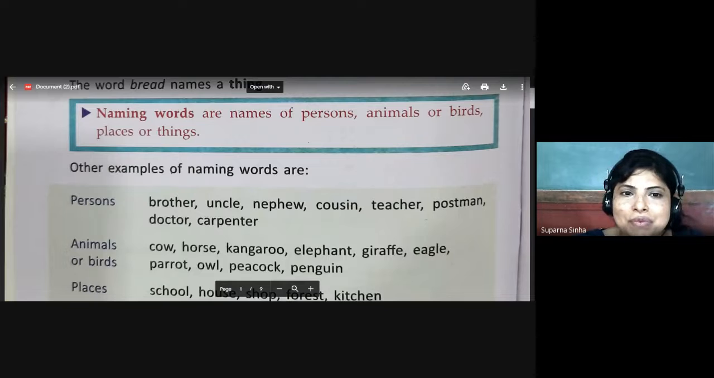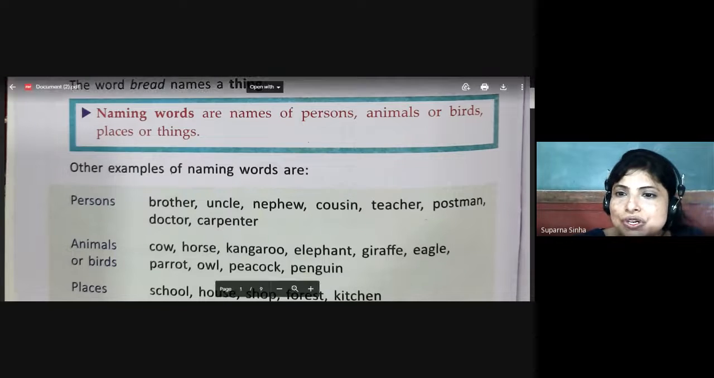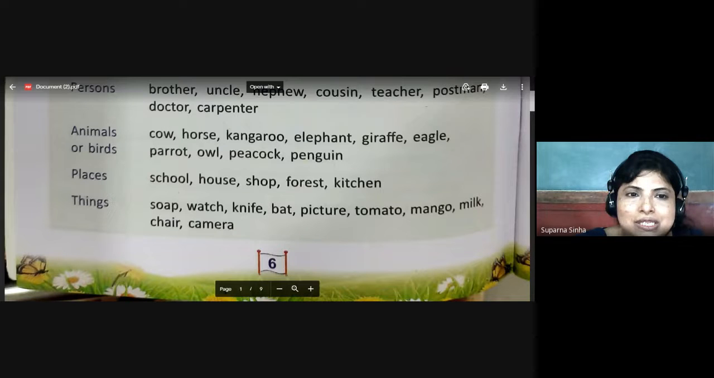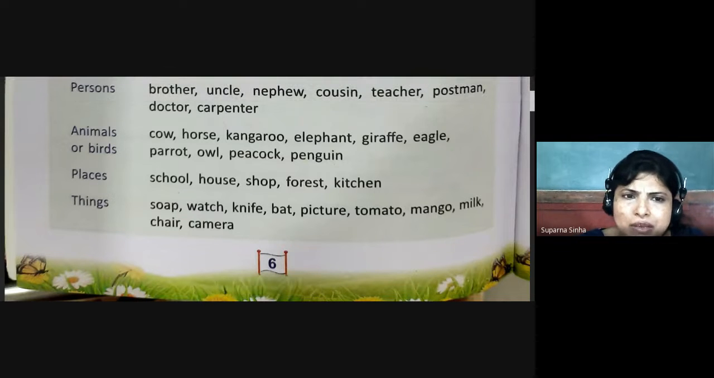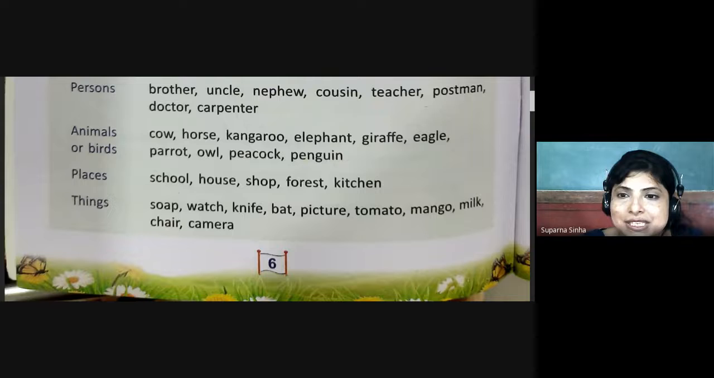Other examples of naming words: the names of persons are naming words, they are brother, uncle, nephew, cousins, teachers, postman, doctor, carpenter. They all are persons. Now, animals or birds: cow, horse, kangaroo, elephant, giraffe, eagle, parrot, owl, peacock, pigeon, many more. These all are animals and birds. This is the naming words of animals and birds. Now, places: school, house, shop, forest, kitchen, these all are the names of places.